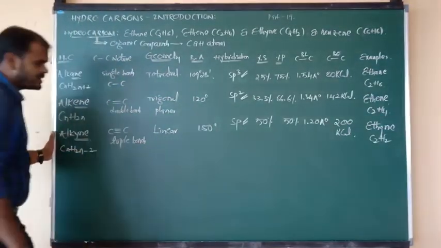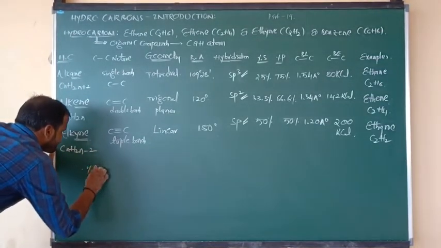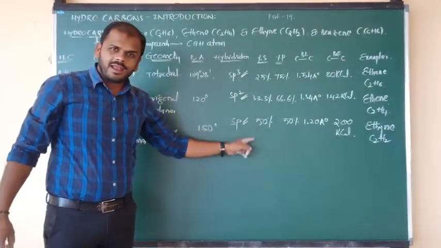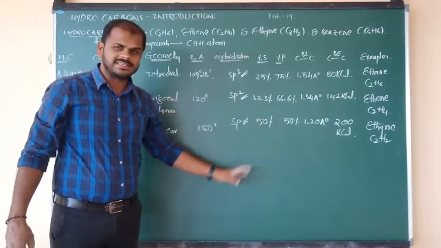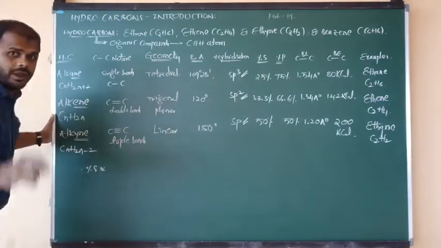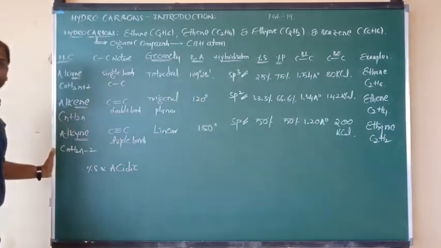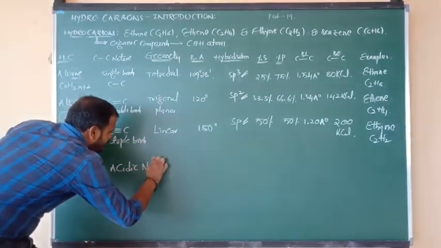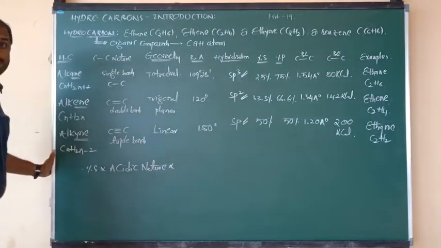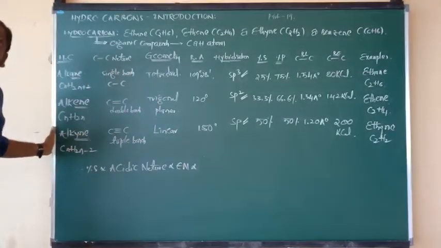So let me consider first of all the percentage of S character. Alkane, alkene, alkyne: 25, 33, 50. What happened? Percentage of S character increases. But remember carefully, percentage of S character is always directly proportional to acidic nature. And also you should remember one more point: acidic nature is always directly proportional to electronegativity.